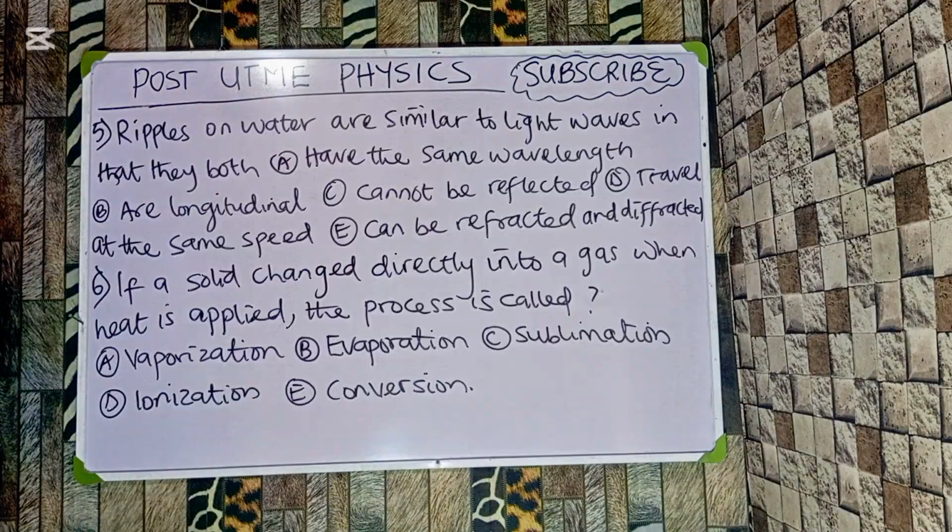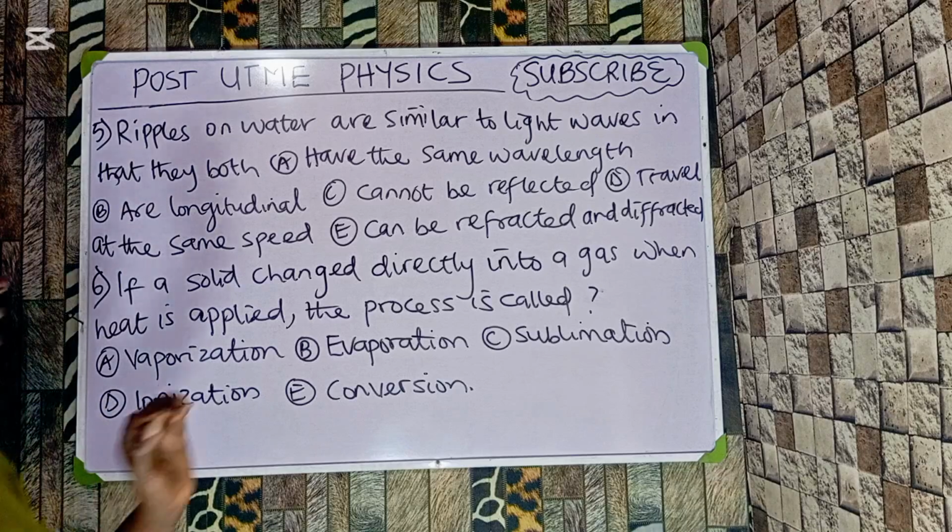Question 5. Ripples on water are similar to light waves in that we have the following options. Option A, have the same wavelength. Option B, are longitudinal. Option C, cannot be reflected. Option D, travel at the same speed. Option E, can be refracted and diffracted.